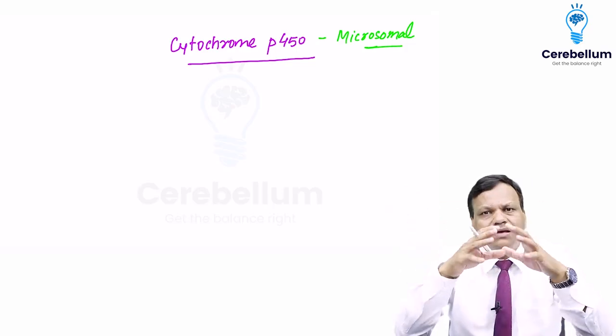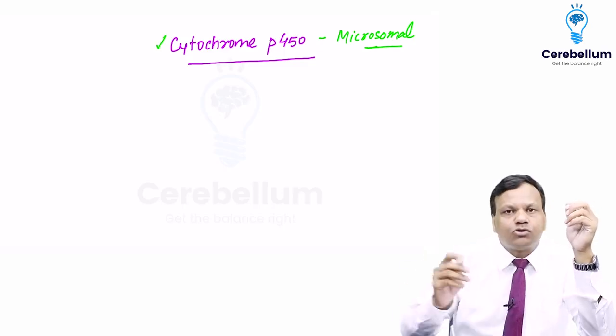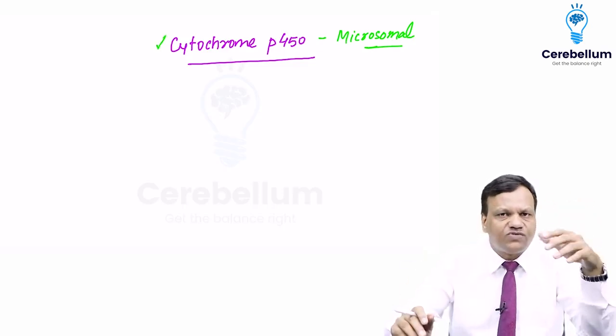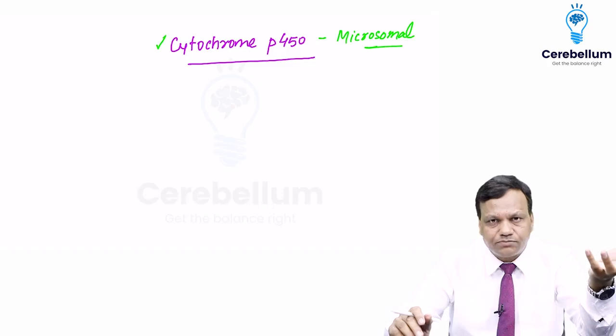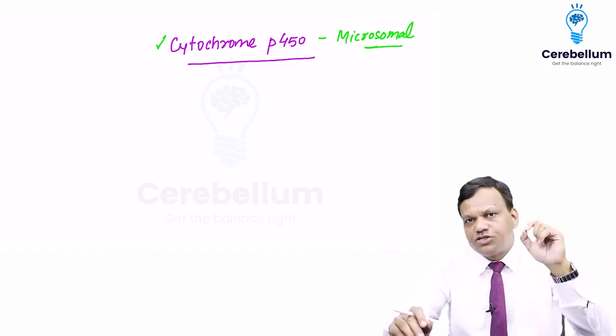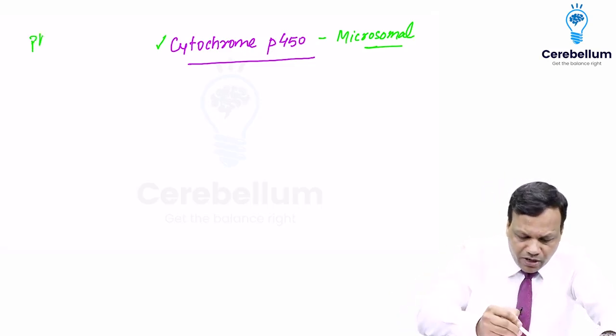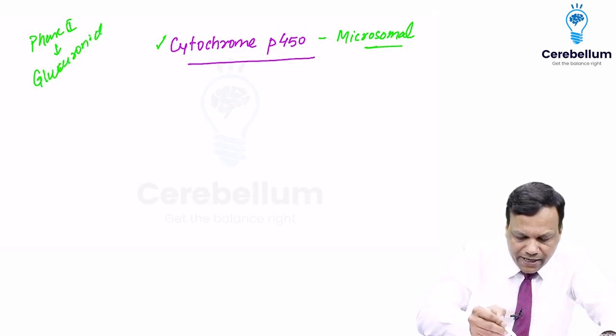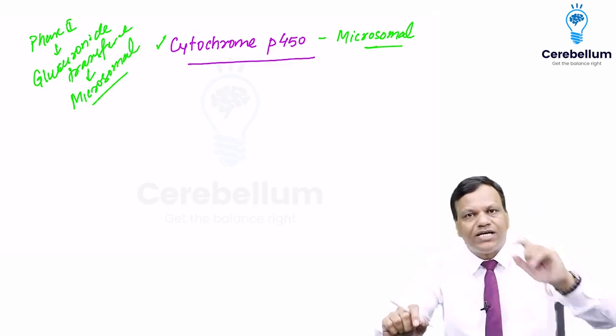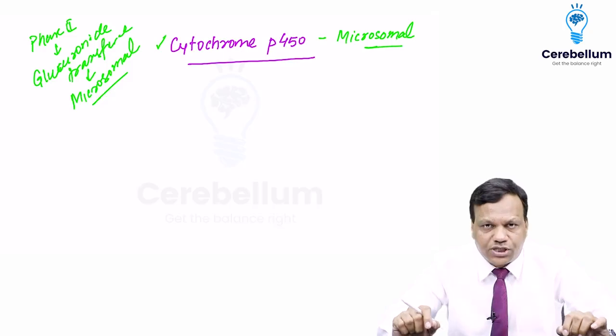Now there are many microsomal enzymes. These are not the only microsomal enzymes. Most of the phase 1 reactions are done by microsomal enzymes, but most phase 2 reactions are done by non-microsomal enzymes. But in phase 2 only one enzyme is microsomal, that is glucuronide transferase. Glucuronide transferase is also present in the endoplasmic reticulum. So the only phase 2 reaction which is carried out by microsomal enzymes is glucuronide conjugation.